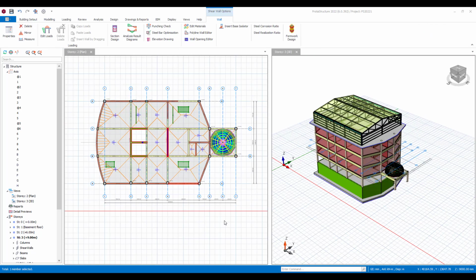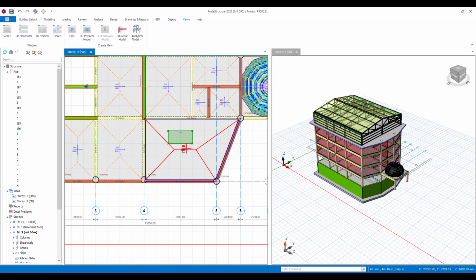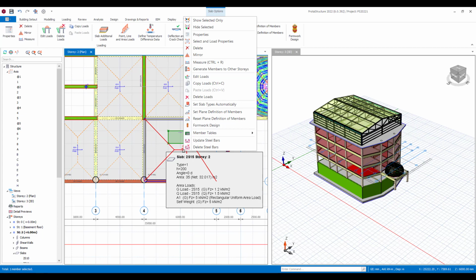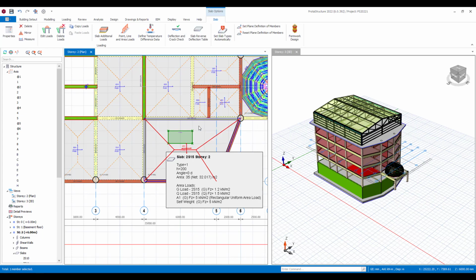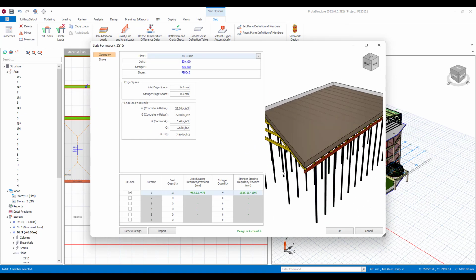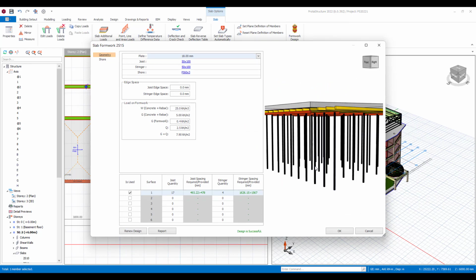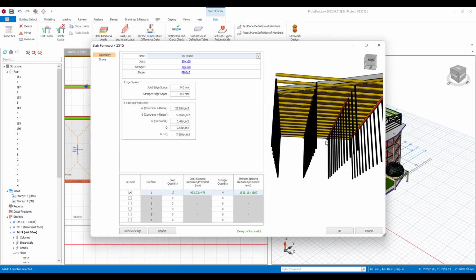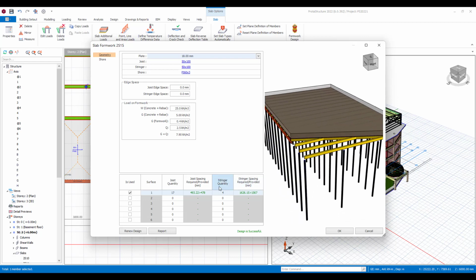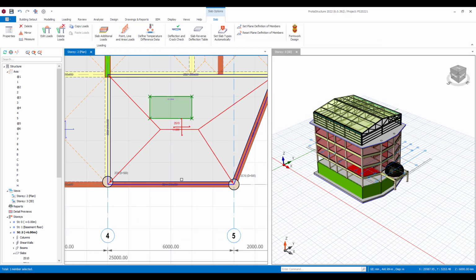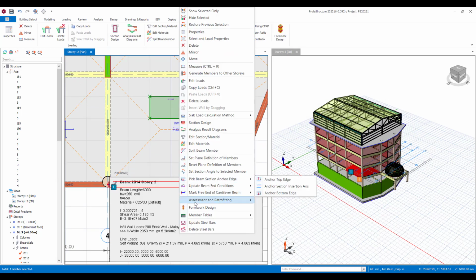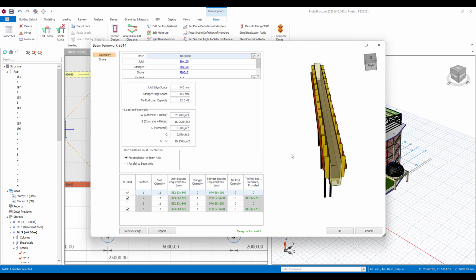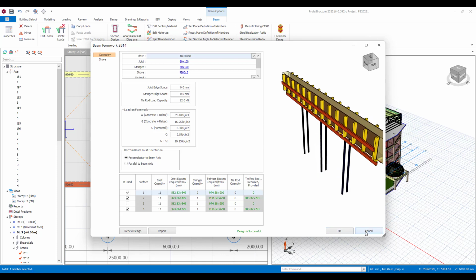Now the last exciting new feature I'm going to show you today is our new formwork design. Just click on any element in the model, say for example this slab, and Protostructure will actually design and detail out your formwork. So you can see the slab panel with the various supports here for that, and that's been designed in past. Similarly, if you wanted to select a beam, again you can just choose formwork design, and it will go away and design it.